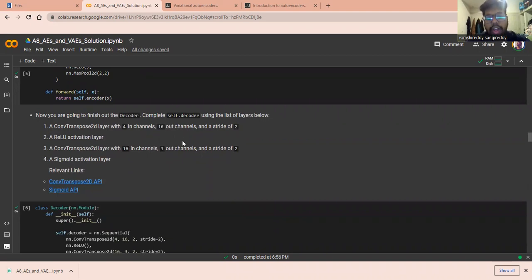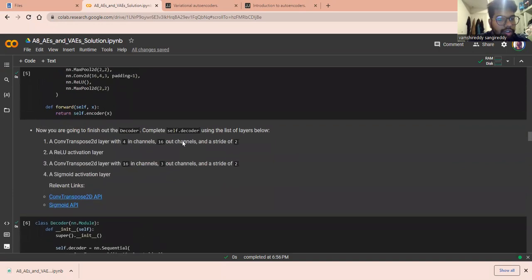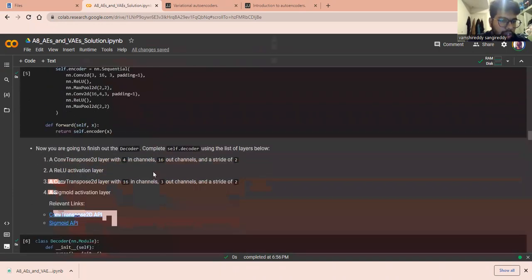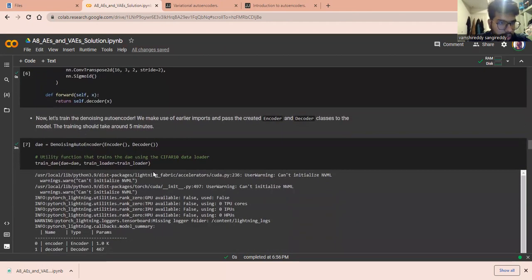First it will encode, and then we will decode. We encode the input data using the given layers, and then decode the data. Next we build a DAE, a denoising autoencoder, using the encoder and the decoder that we have created.